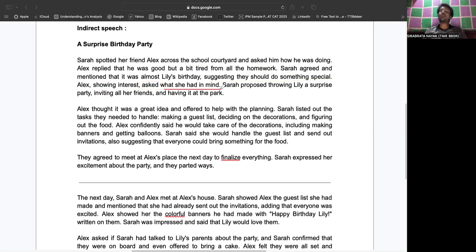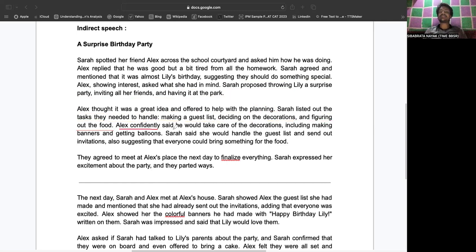Now you can see how it is written in indirect speech. Sarah proposed throwing Lily a surprise party, inviting all her friends and having it at the park. Alex thought it was a great idea and offered to help with the planning. Now, do you see the tense and the order of the sentence? Sarah listed out the tasks they needed to handle: making a guest list, deciding on the decorations, and figuring out the food.